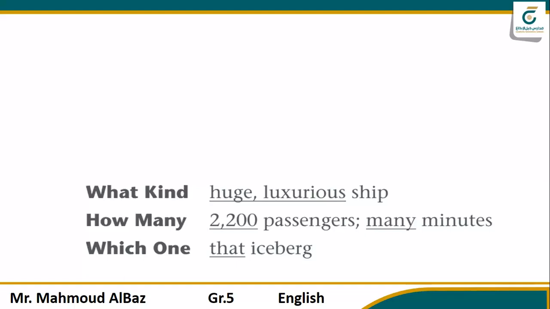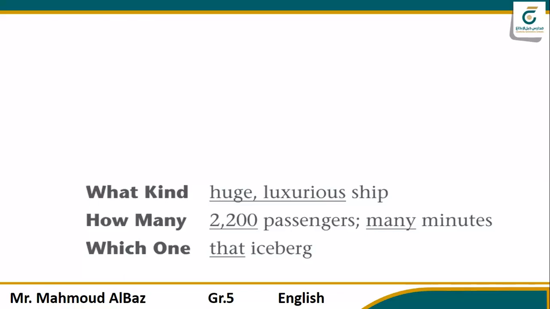What about these examples? What kind, how many, which one? We already know the words huge and luxurious describe the word ship, right? It tells what kind of ship. What kind of ship? It's huge and luxurious. And the second example here, 2,200 passengers.